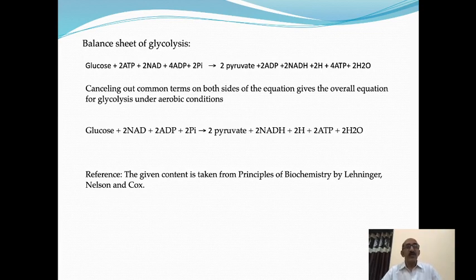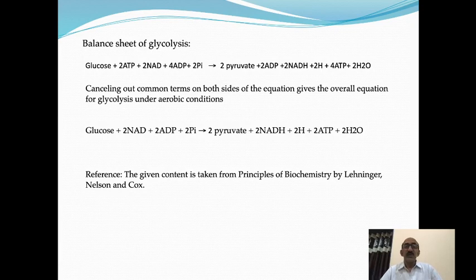It requires 2 ATP for its activation. It requires 2 NAD molecules for dehydrogenation. It requires 4 ADP molecules. The 4 ADP molecules are essential for the synthesis of 4 ATP molecules. Plus it requires 2 inorganic phosphates.